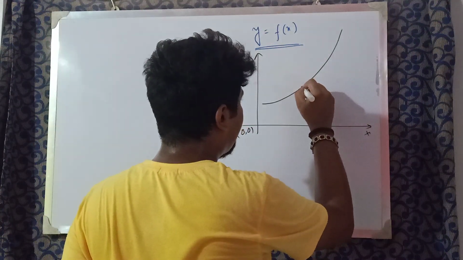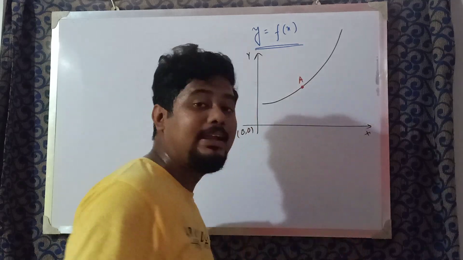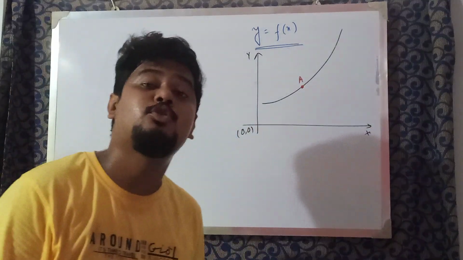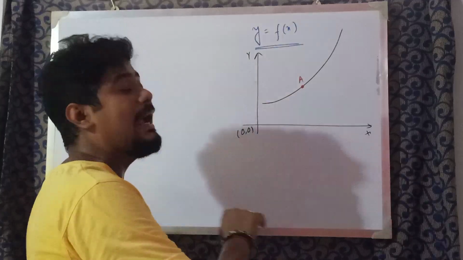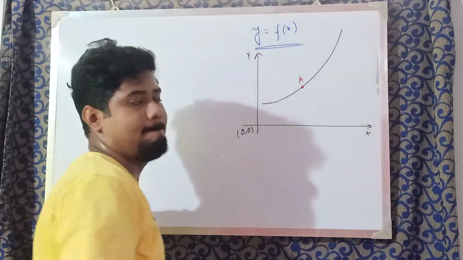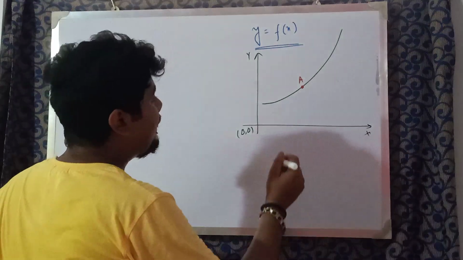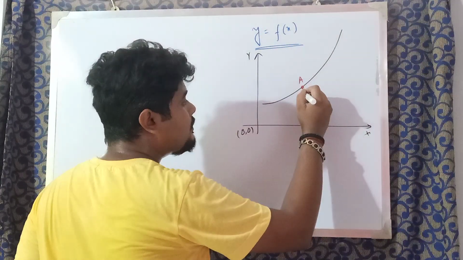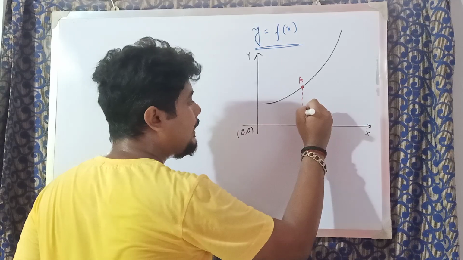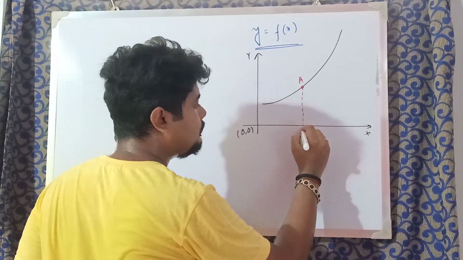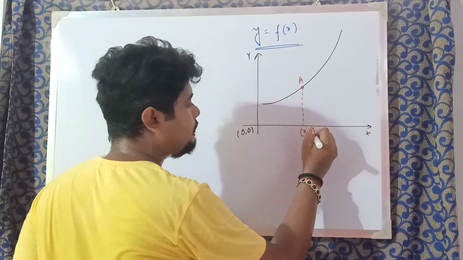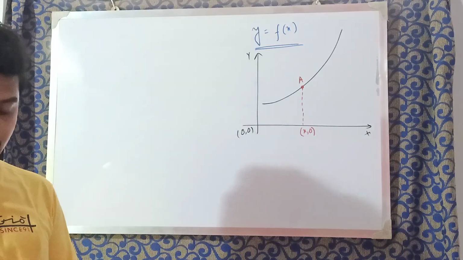On this curve, we consider any point having x coordinate as x. We are considering a point A, and we are asked to find the slope of this curve at this point A. We are also told that the x coordinate of this point A is (x, 0).